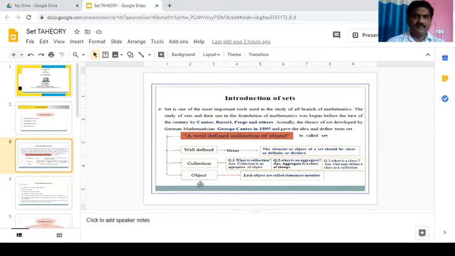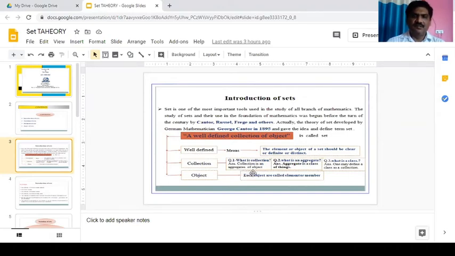There are three words in this definition: well-defined, collection, and object. What is well-defined? Well-defined means the elements or objects of a set should be clear, definite or distinct. Collection. What is a collection? Collection is an aggregate of objects.